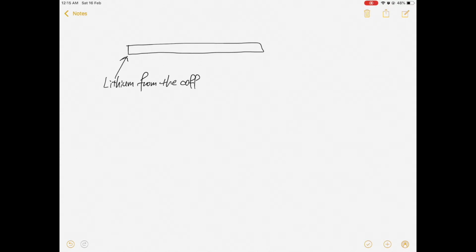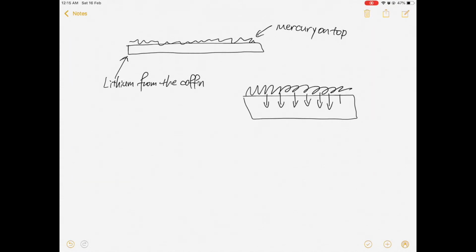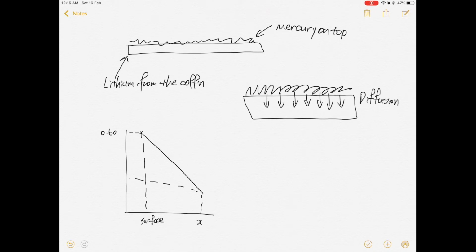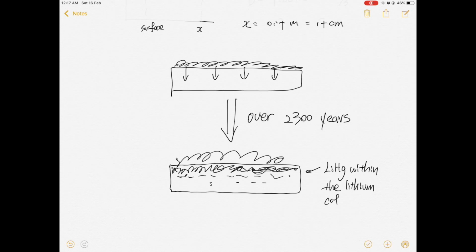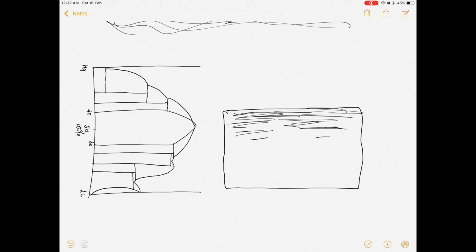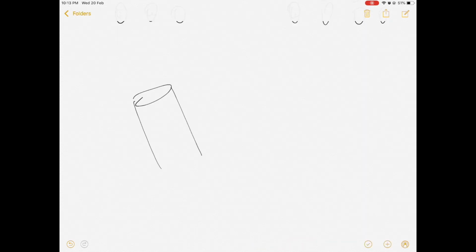With the lithium from the coffin and the mercury on top, essentially what will happen is that the mercury will start to diffuse into the lithium. This means that there will be a concentration gradient, and using data that we found from articles, we can say that over 2,300 years, the diffusion means that at a depth of 17 centimeters into the lithium coffin, the compound has become lithium mercury. What this means is that this part of the coffin is between 40 and 60 atomic weight lithium, meaning that it has a higher melting temperature.